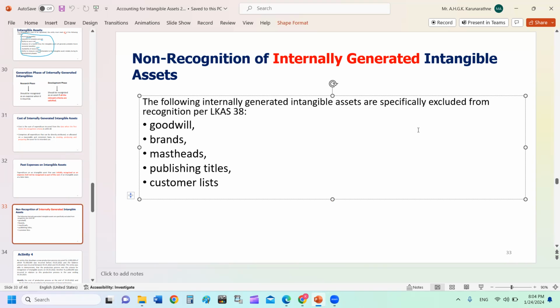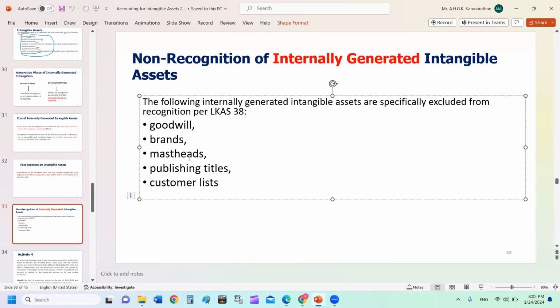Second one, brand. Your own brand: you can sell your brand to outsiders, but it is prohibited to recognize your own brand as an asset. So accordingly, companies like Rosel Lanka, John Keells, Haley's, Singer have their valuable brands. They cannot recognize their own brand in their financial statements. Even if they can sell the brand, it is not allowed, right?